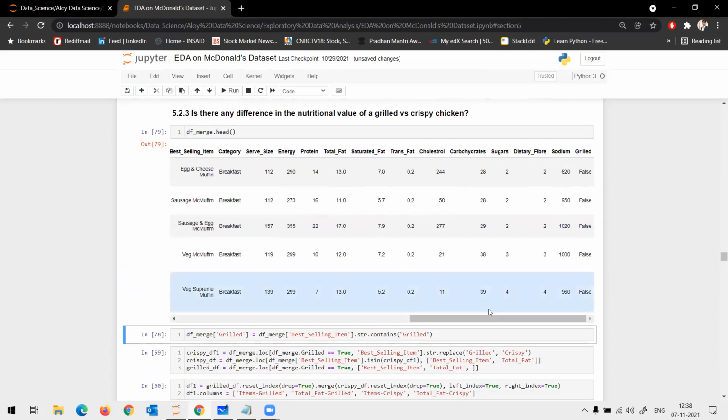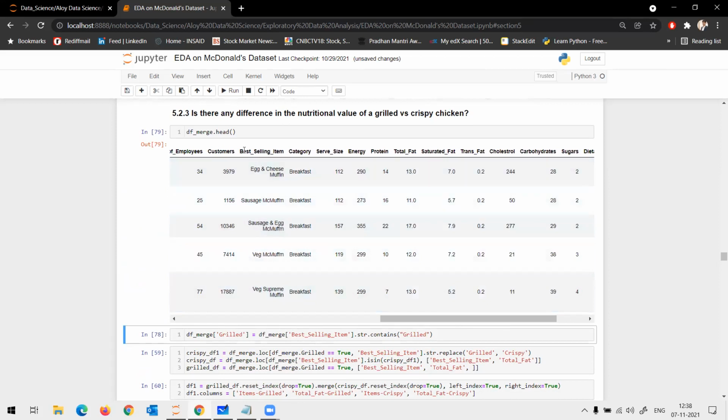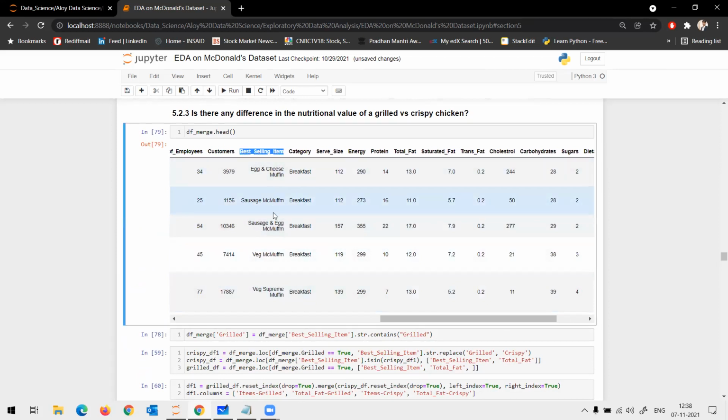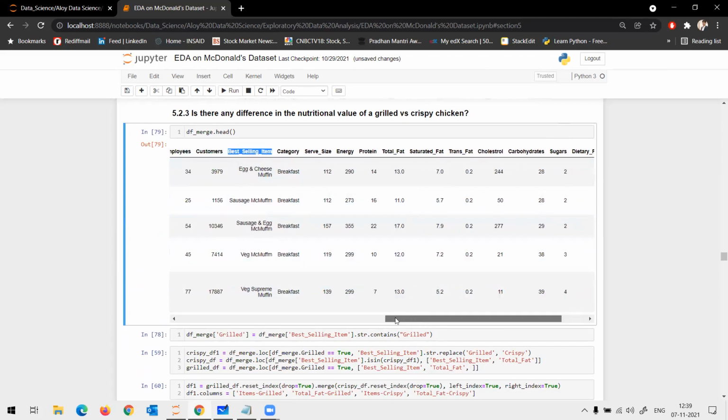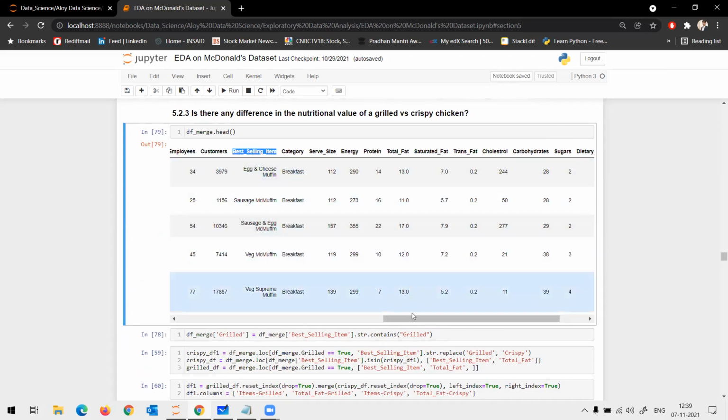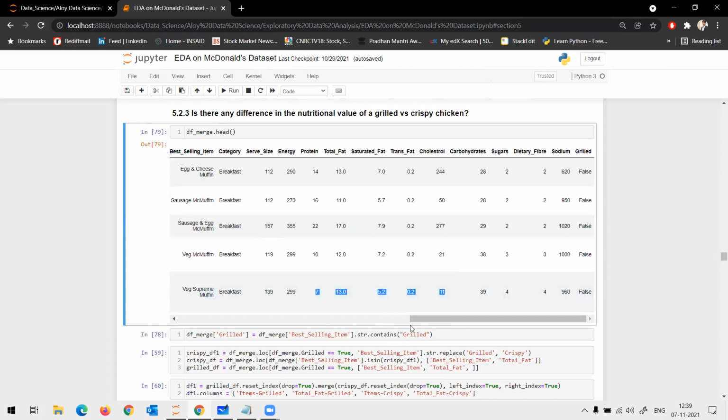If the best selling item has the word grilled in it, it gives a true here, else it will enter as false.